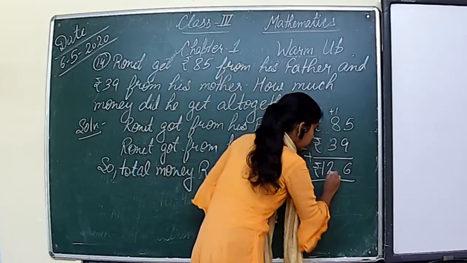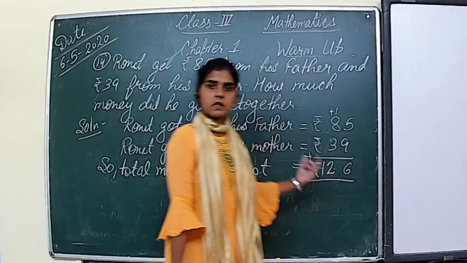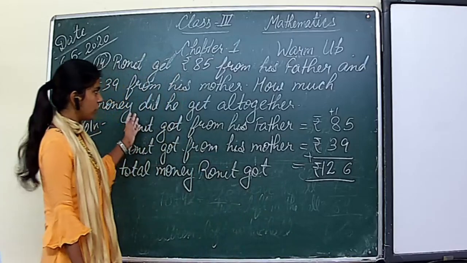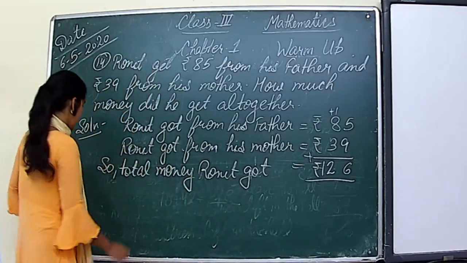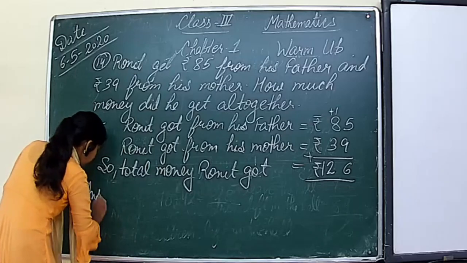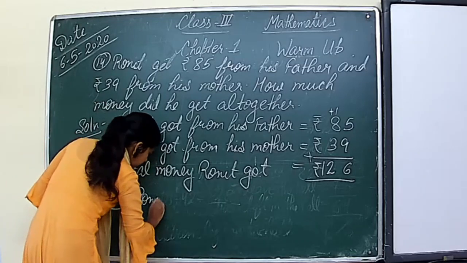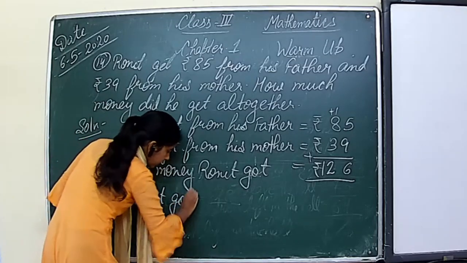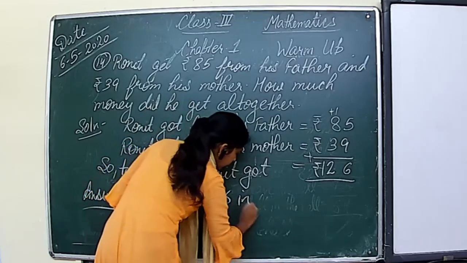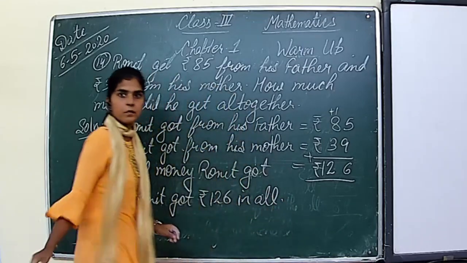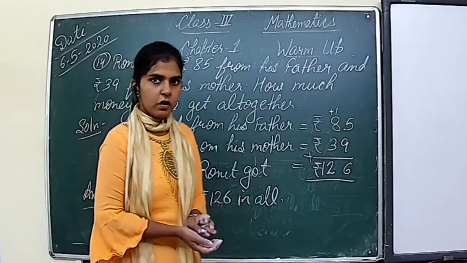Okay. So the answer is rupees 126. So how much money did Ronit get altogether? He got 126 rupees in all. So we will write the answer. Ronit got rupees 126 in all. So this is the solution of question number 14.